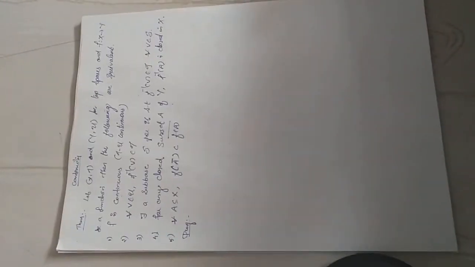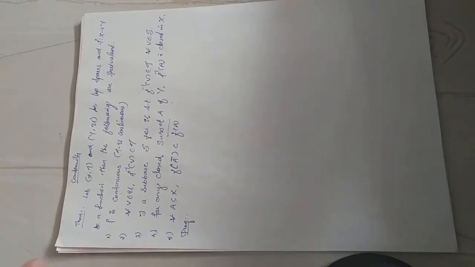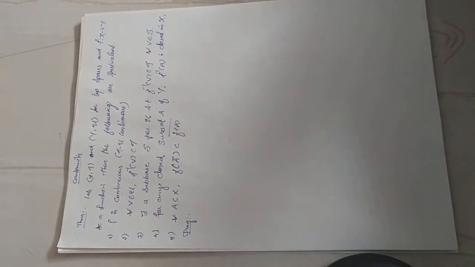Hello students, now we are moving to another property of continuous functions in topological spaces, which is described in this theorem. The theorem says: let X and Y be topological spaces and f be a mapping from X to Y. Then the following are equivalent. There are 5 statements. This one, f is continuous. Here continuous means continuous at all the elements in the domain.